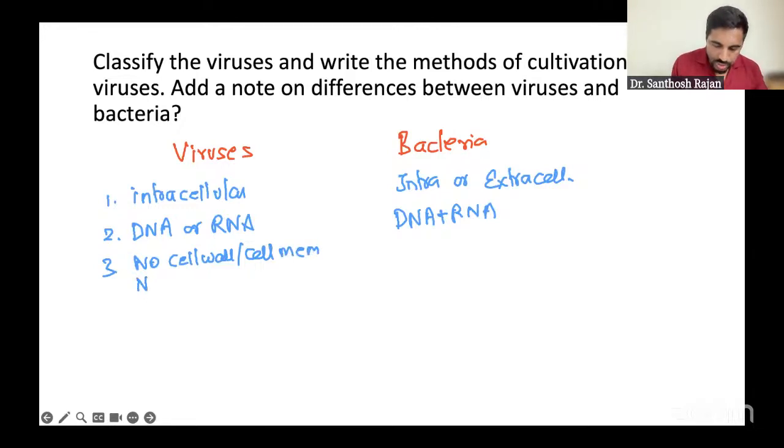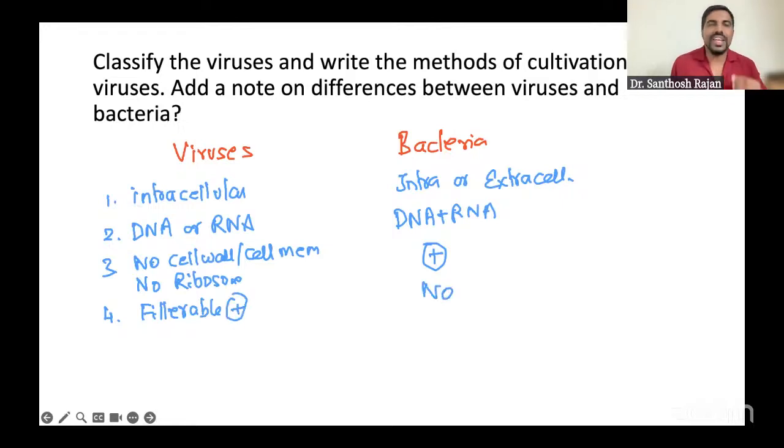So, and then there's one more thing: there is no ribosome, nothing is there. So here you have everything positive. Okay, right. Now, next, what is important? It is easily filterable through filters. Here, no, it is not filterable. The size is bigger, except mycoplasma, so it's not filterable.